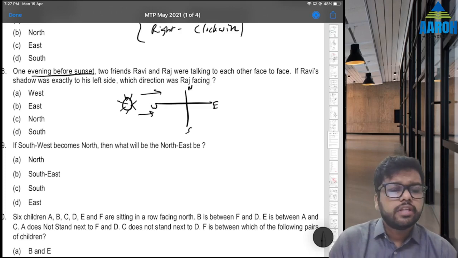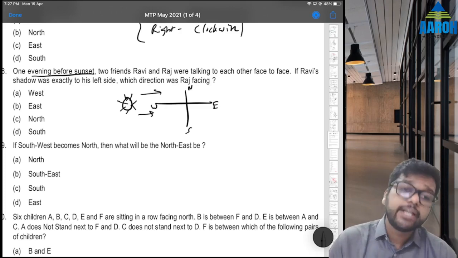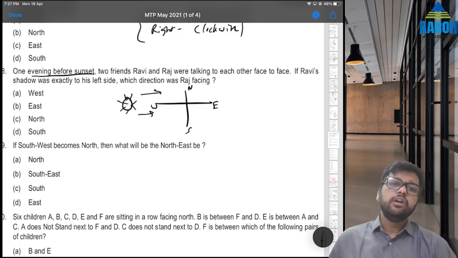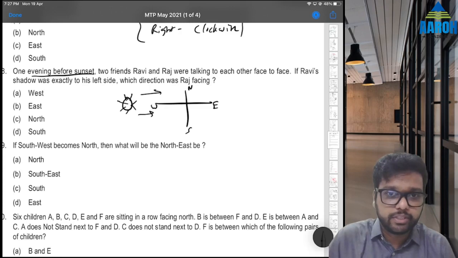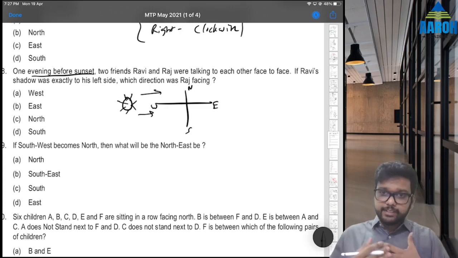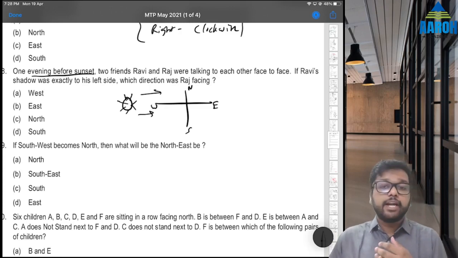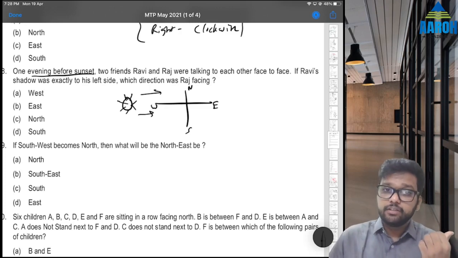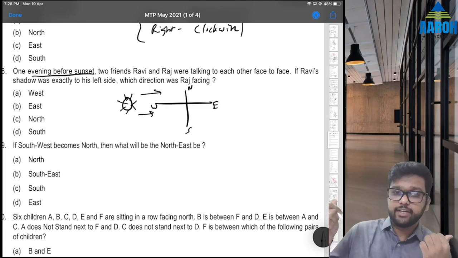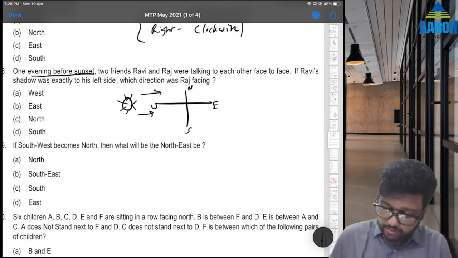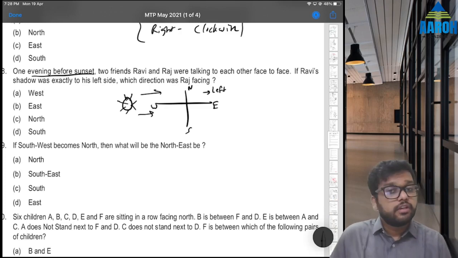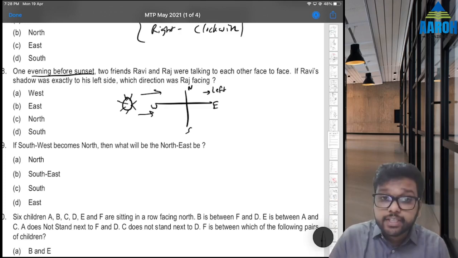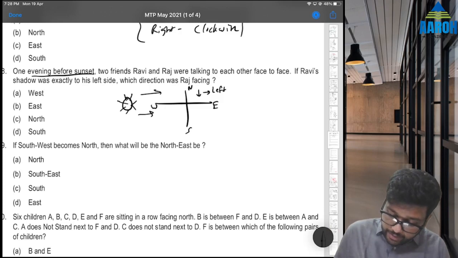Fine. Now if Ravi's shadow was exactly to his left side, to his left side means what? Understand, try to imagine yourself in that position. Let's say I am standing, I am Ravi, my shadow is on my left side, that means sun is on this side, right? So sun is on the opposite side, that means this is Ravi's left side. If that is Ravi's left side, that means he is facing here. Check.